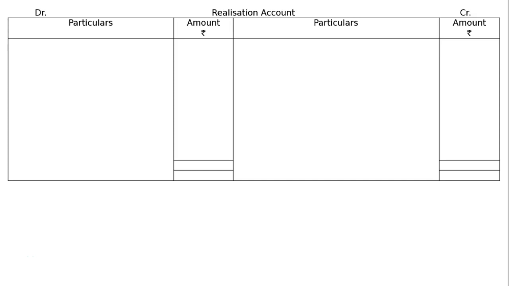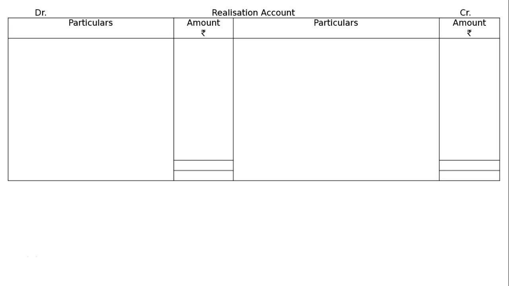This is a realization account. The first line of the question is: Ramesh and Umesh were partners in a firm sharing profits in the ratio of their capitals. On 31st March 2013, their balance sheet was as follows. We are given the balance sheet. The last line is: prepare realization account.